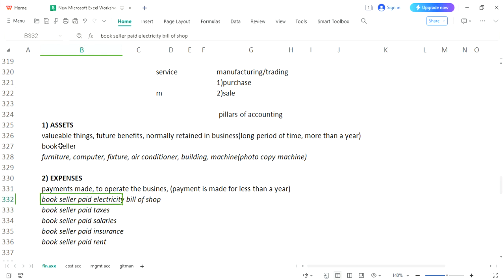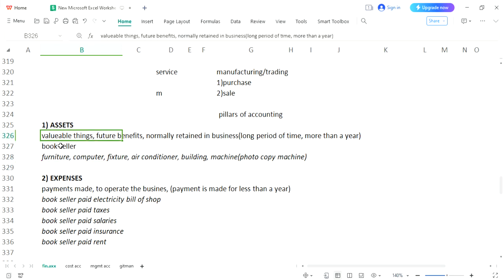Why are we taking so much time to understand two words? Because if you understand asset and expense, believe me, the last page of accounting will also be understandable for you. Not 1, 2, 3 chapters. I'm saying the whole book of accounting would be easy for you to understand if you have a complete concept about asset and expense. So asset, longer period of time; expenses, shorter period of time within a single year.